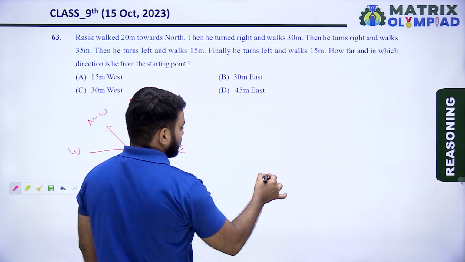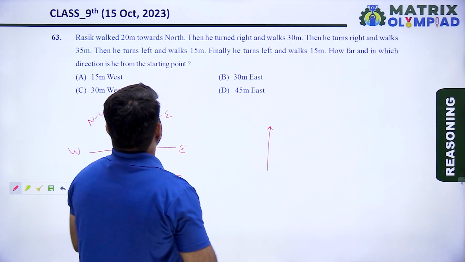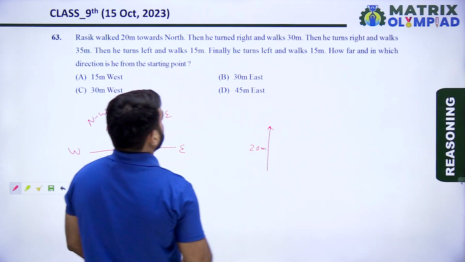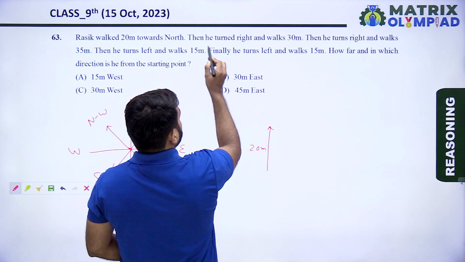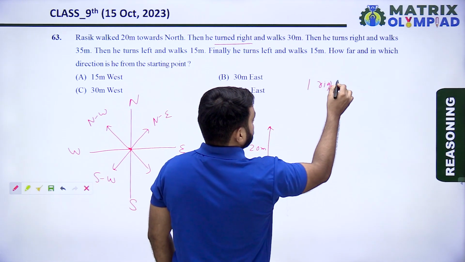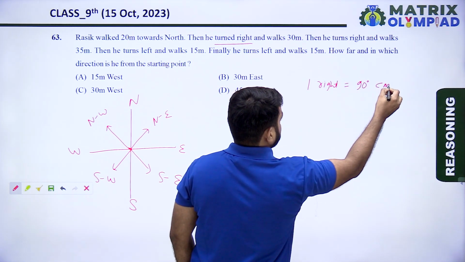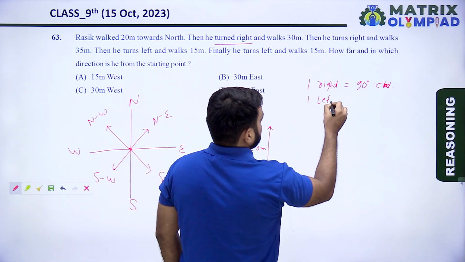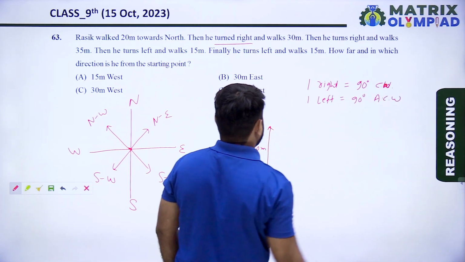So starting direction of Rasik is the north. He goes towards north direction 20 meter. Then he turns right. One right turn means 90-degree clockwise turn. One left turn means 90-degree anti-clockwise turn.